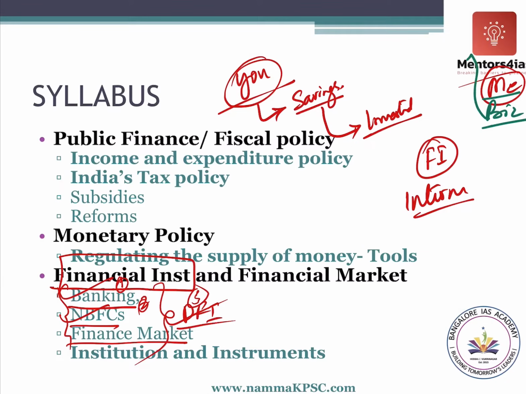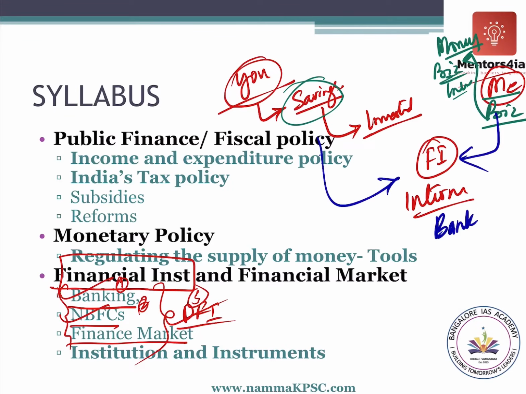And I need money for doing business, for investment. I need to open a new shop, let's say. So I need money, I don't have money. You have money and you want to invest somewhere. So how do we meet? We meet through this financial institution. So you will go to these financial institutions and give your money, and I will go to these financial institutions and take money. Let's take, for example, a simple bank.